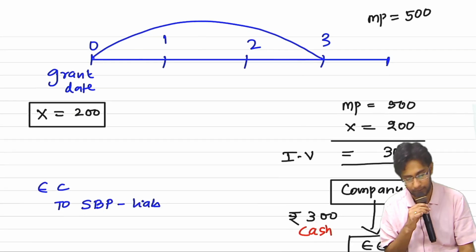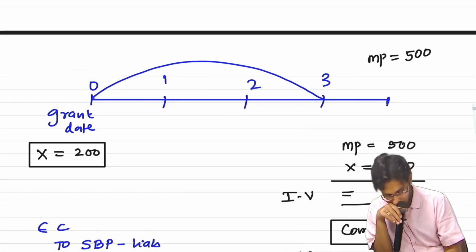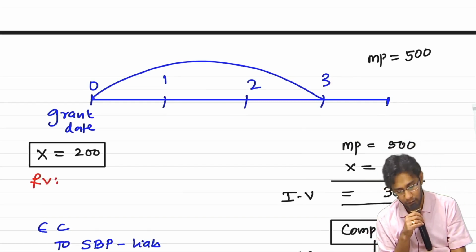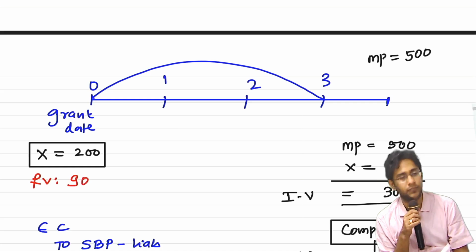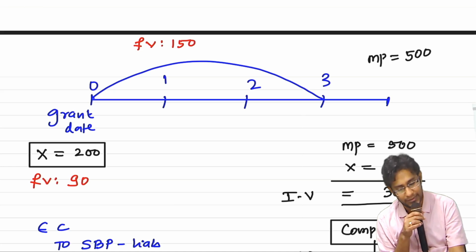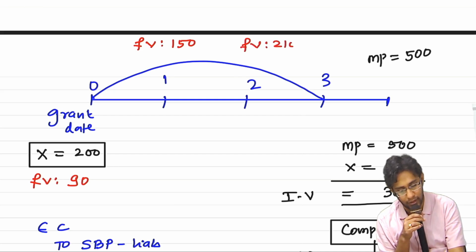Next important point, watch this. On the first day, grant date, the fair value of the option was 90 rupees. By the end of the first year, the fair value of the option became, let us say, 150 rupees. At the second year ending, the fair value of the option became 210. At the third year ending, the fair value became, let us say, 300.